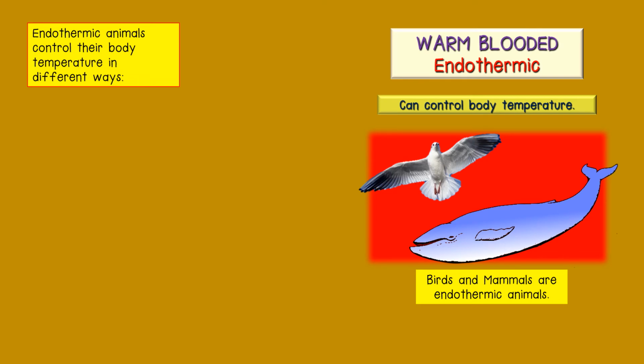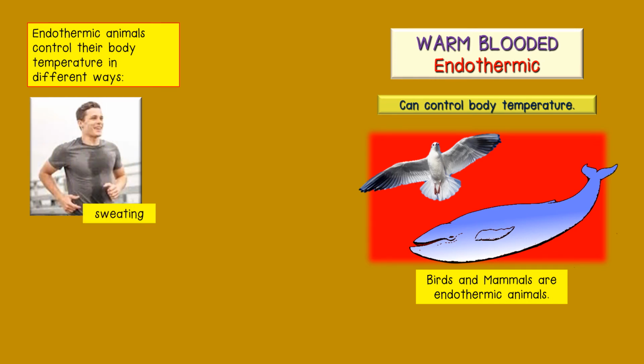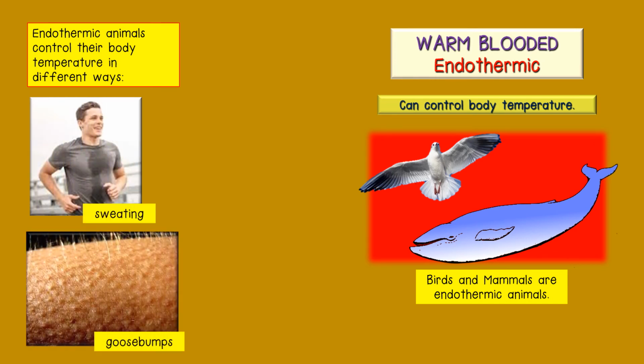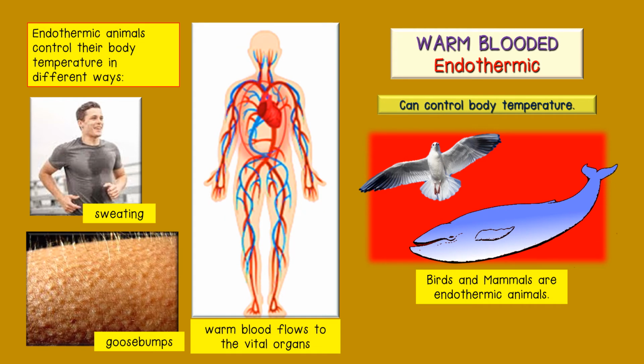How do endothermic animals control their body temperature? Some animals can sweat when it is very hot. This cools the body. Some animals shiver and get goosebumps when it is cold. When it is cold, more blood flows to the internal organs like the heart and lungs. At the same time, the extreme parts of the body such as the ears, fingers and toes have less blood circulation. This ensures that the vital organs can continue to function in very cold temperatures.